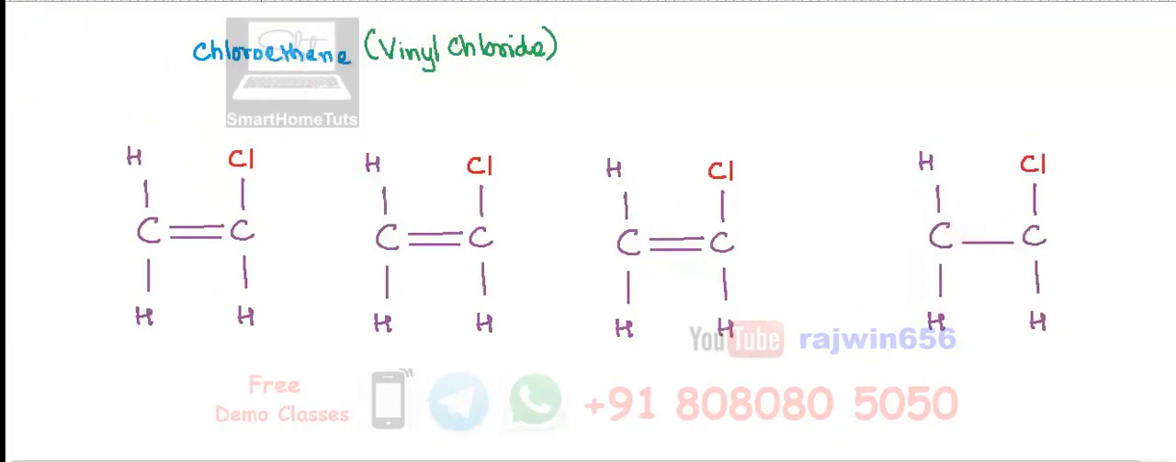You can remove this double bond. A single bond will be there on either side, and then this whole unit is going to get repeated n number of times. So this is vinyl chloride. It is getting polymerized, so it is going to become polyvinyl chloride.